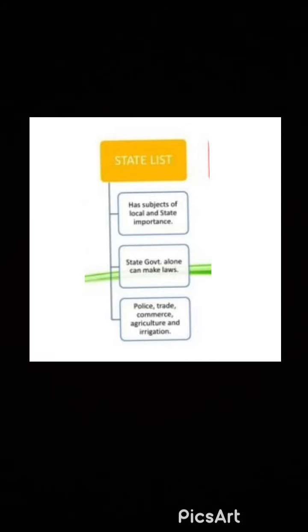Second is state list, or list 2. It has a list of 59 items. It contains subjects of state and local importance such as police, trade, commerce, agriculture and irrigation.